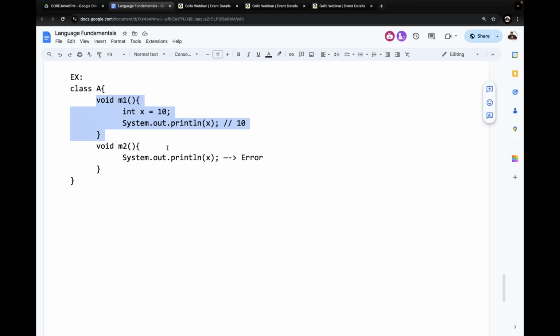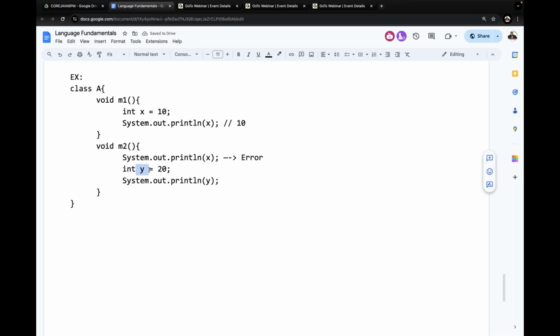That's okay, fine. For example, listen carefully. Int y is equal to 20. System.out.println of y. Now tell me where I declared this y variable. Inside the M2 method. So this is local to M2.